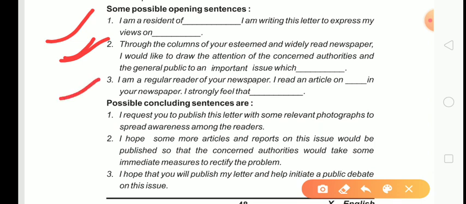So while starting a letter to the editor, the third one: I am a regular reader of your newspaper. I read an article on this topic in your newspaper. I strongly feel that. So these are some possible opening sentences. Which one do you consider a suitable sentence? You can start writing your letter to the editor with any of these lines.